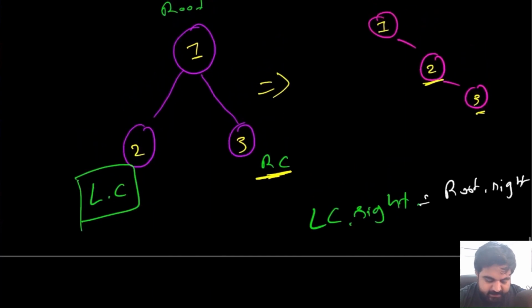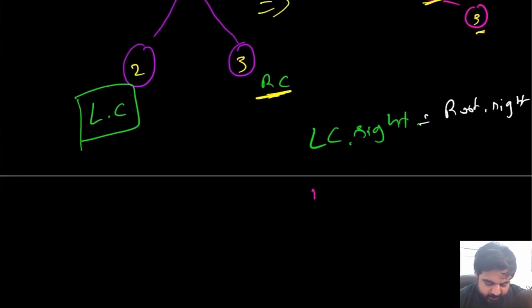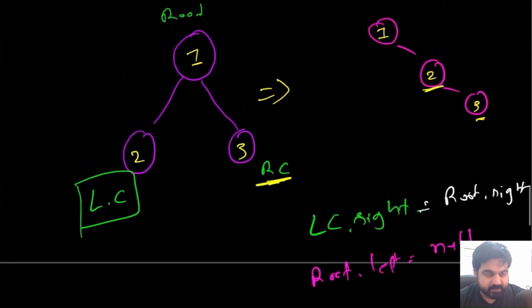Second thing we did is, currently this root dot left, this left node actually has some value over here, but in the answer this left child is null. So we will also do that. So currently this root dot left is going to be null. Okay, that is the second thing we did. What is the third thing we did?